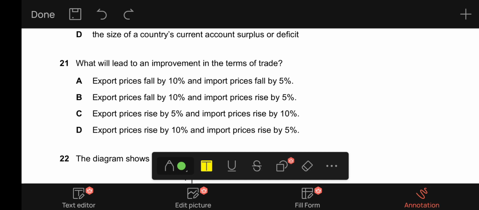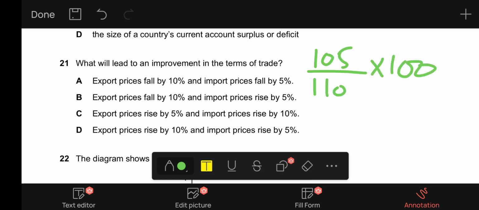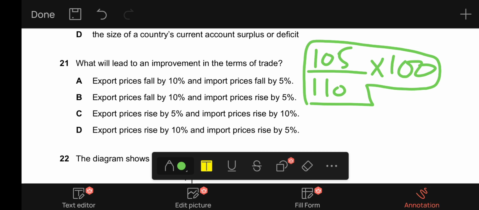C, it says export prices rise by 5% and import prices rise by 10%. When we look at it, the exports index will become 105 and the imports index will become 110. When we multiply by 100, the value will again be lesser than 100, so it will result in a fall in the terms of trade. Finally, D, it says export prices rise by 10% and import prices rise by 5%. This is correct because exports become 110, imports become 105, and when we multiply by 100, our answer would be greater than 100 if you calculate it, so D is the correct option.